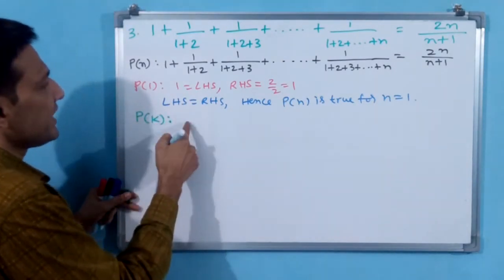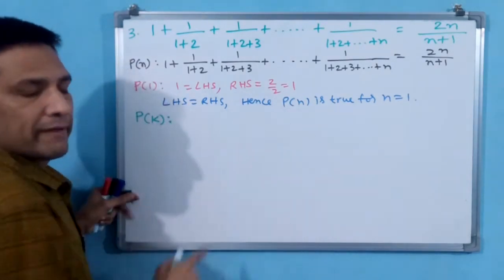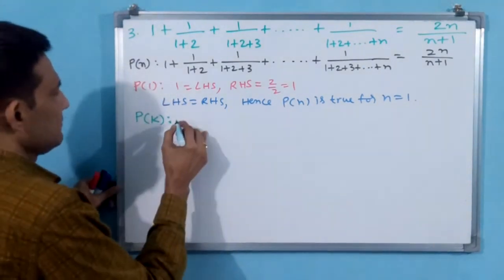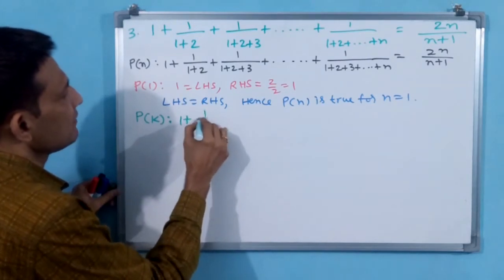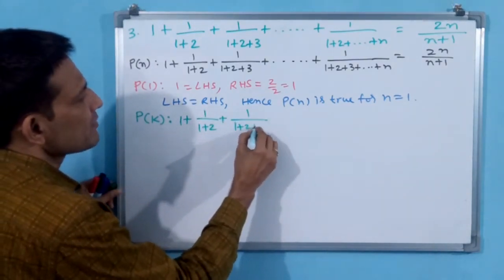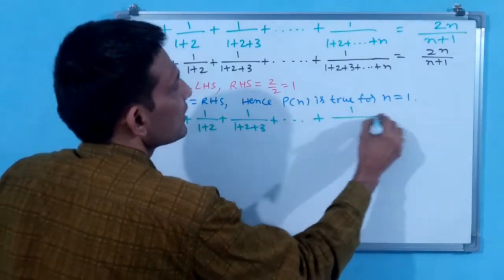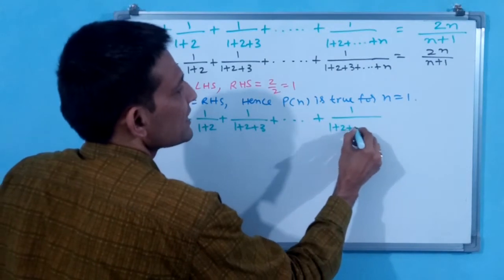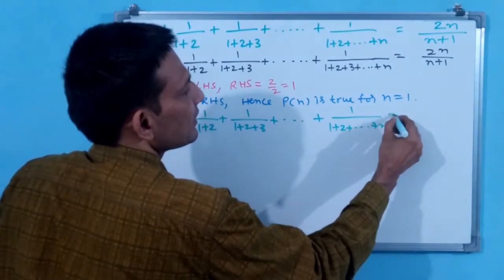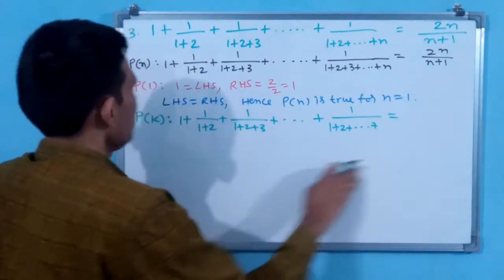While writing Pk, you copy Pn, except where n appears you have to write k. That's all. Pk: 1 plus 1 by 1 plus 2 plus 1 by 1 plus 2 plus 3 plus ... plus 1 by 1 plus 2 plus ... plus n is equal to, sorry, n doesn't come here, k comes.